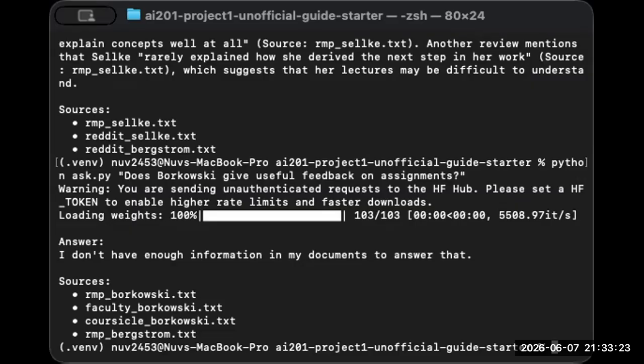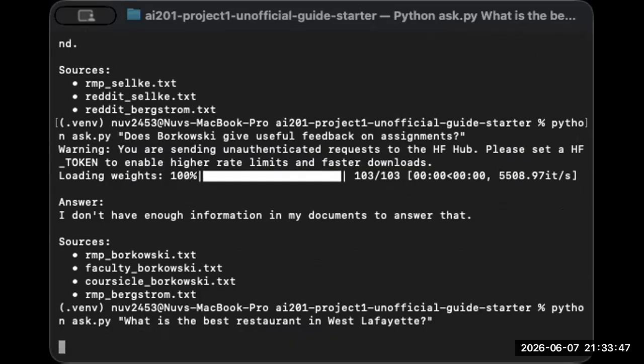So a fix for this documented failure case would be to chunk by the review block instead of the fixed 300 character count chunks, and keeping each review's text and tags associated with each other. And we can finally do an out of scope query that we can ask the RAG model. We can say, what is the best restaurant in West Lafayette?